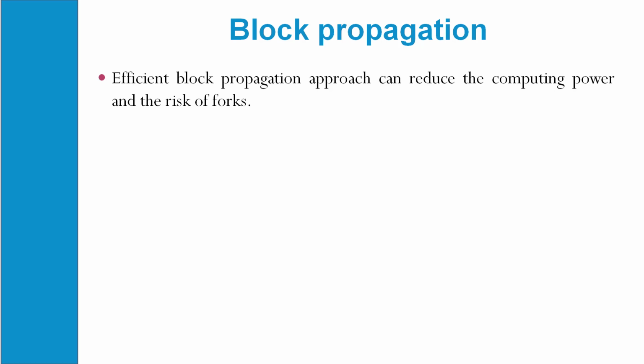As we are doing a transaction from a participant user in the network, if you want to be sure the transaction has been done within the network, one can make efficient use of the propagation approach, which will reduce the computing power, so that the transaction can be made within a reduced time. It will also reduce the fork, which means avoiding certain duplication or certain network problems.